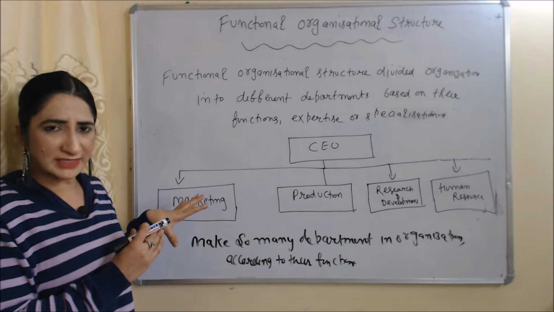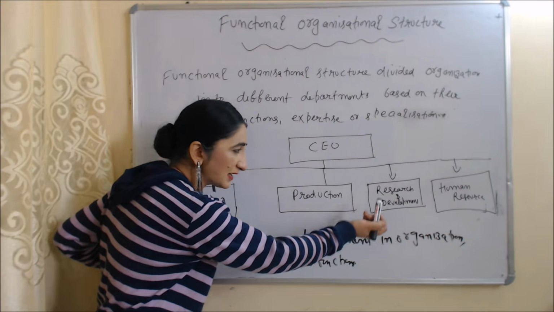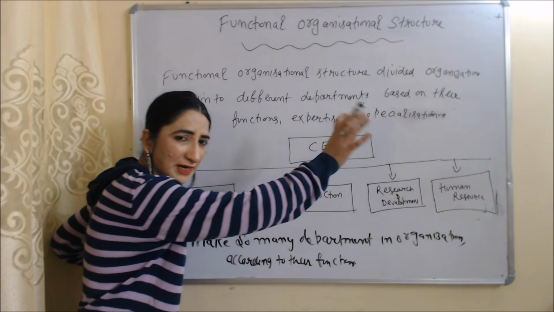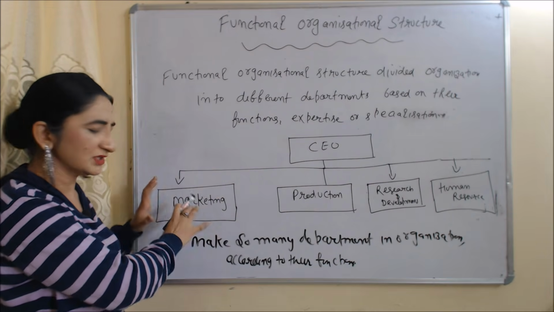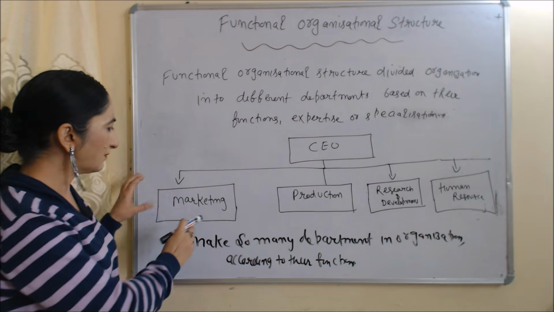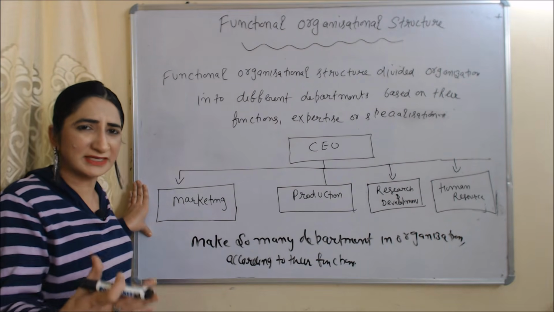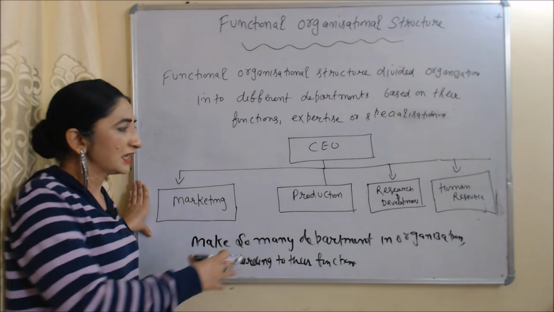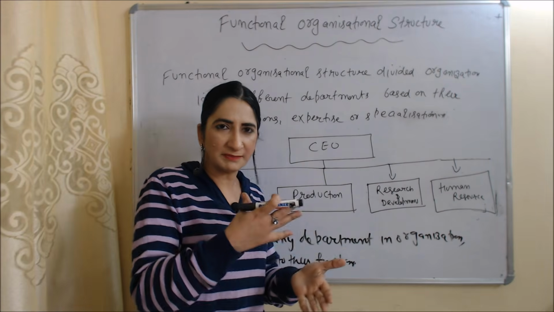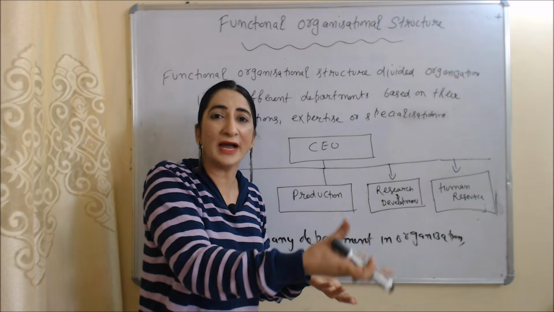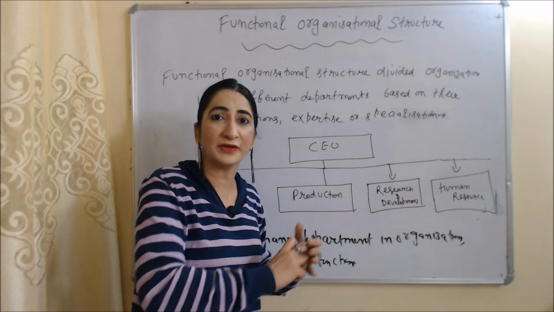In this diagram, you can see here is CEO. Under this, we have so many departments like marketing department, production department, research and development department and human resource department. So here you can see we make so many departments in organization according to their function. For example, marketing department will perform all functions related to marketing, for example, advertisement or other sale promotion activity. And production department will manufacture product and research and development department will do innovation, generate new ideas and human resource department will recruit, select and take interviews of candidates.